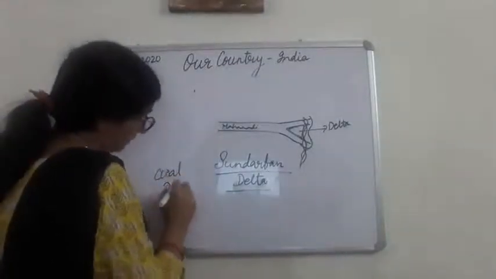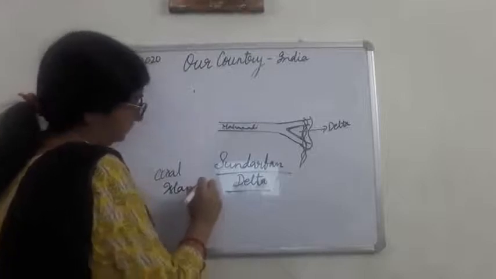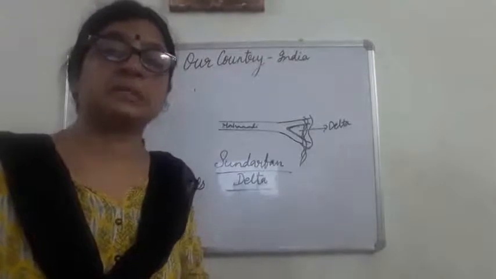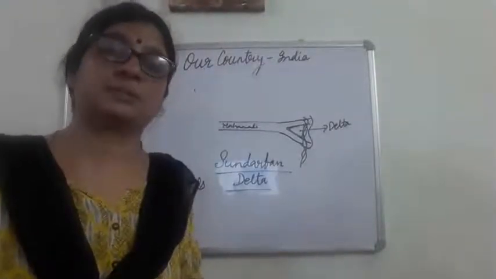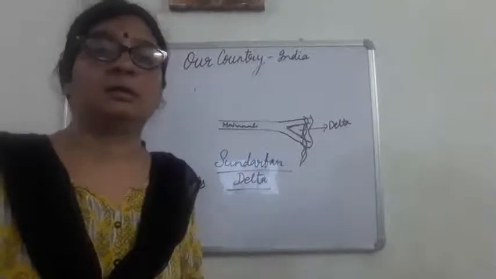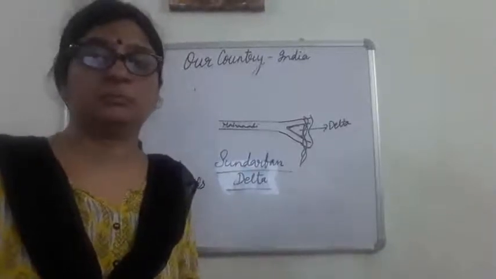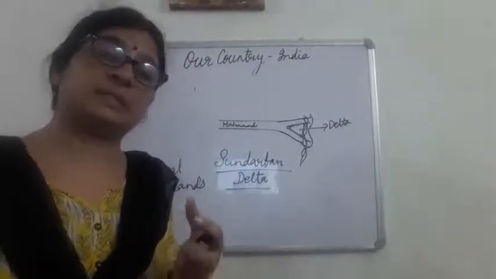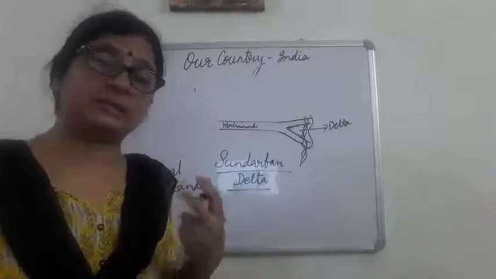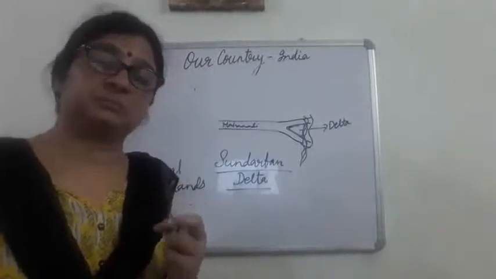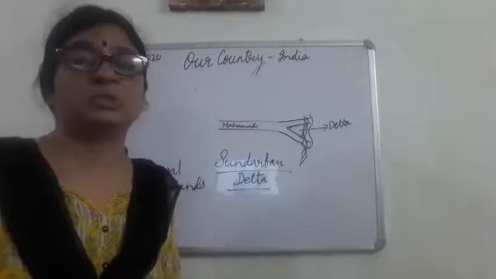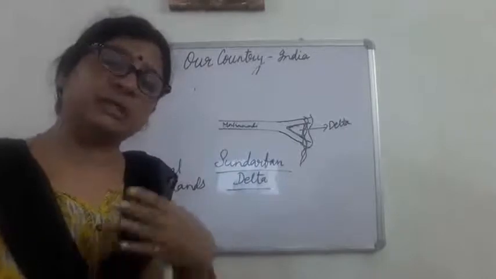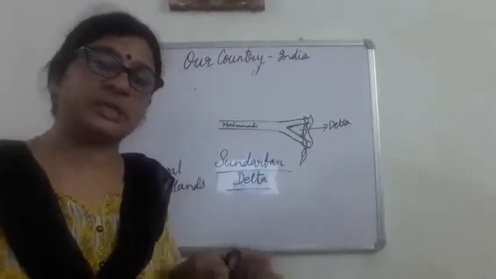Coral means what happens that there is a very minute sea creature which is called polyps. These polyps have a shell. Okay, so these polyps have shell, and what happens, their skeleton and shell both are very hard. They are made of very hard substance. So what happens then, these polyps grow in a very large number, and they also die very soon.